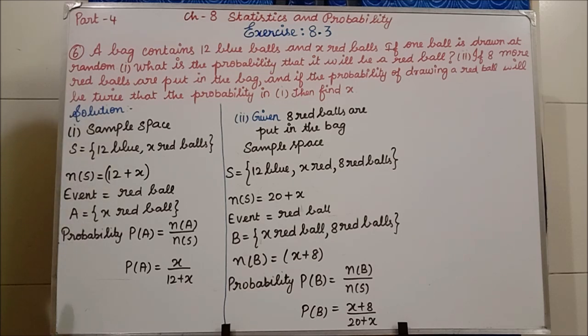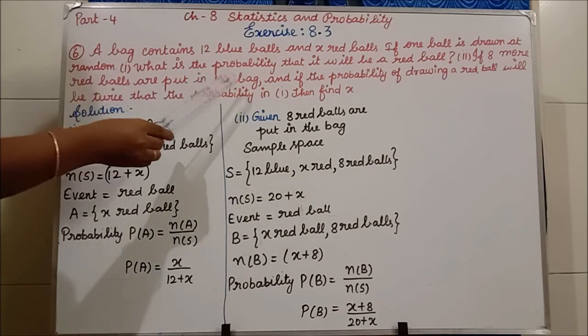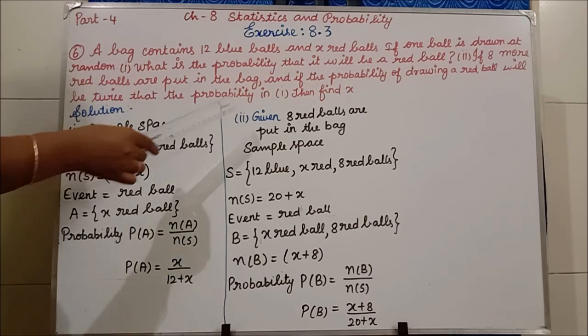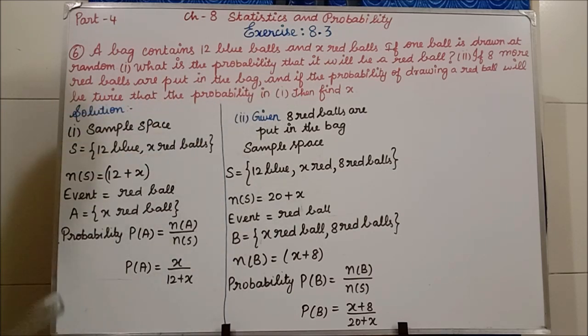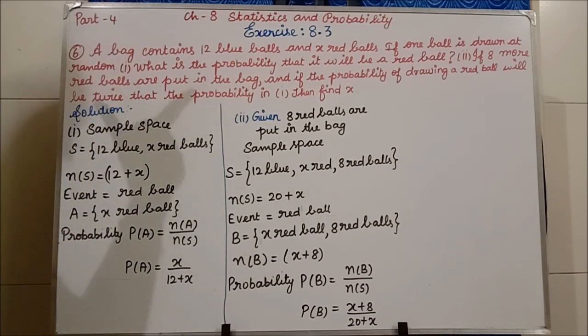Red ball probability we have to find in the first subdivision. Next, you see the second subdivision. If 8 more red balls are put in the bag, and if the probability of drawing a red ball will be twice the probability in 1, then find x. I am not going to explain fully. First we will see the first subdivision alone.